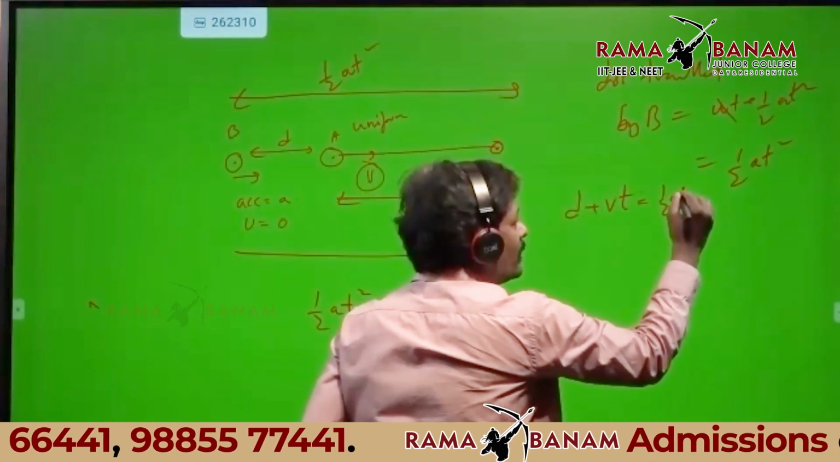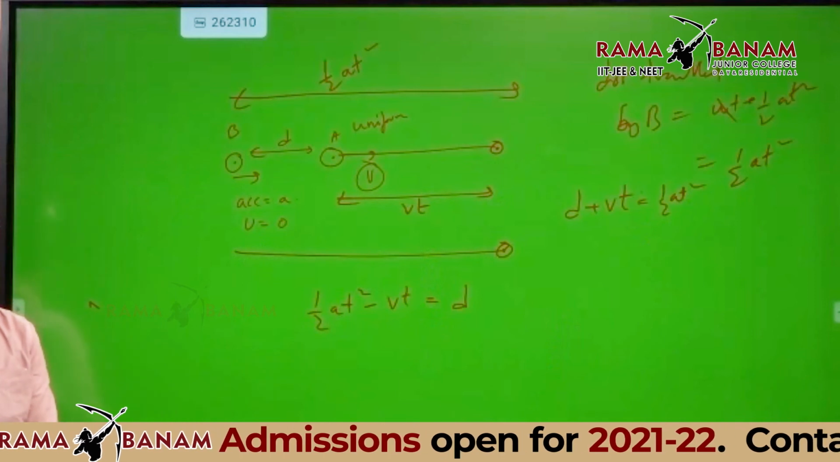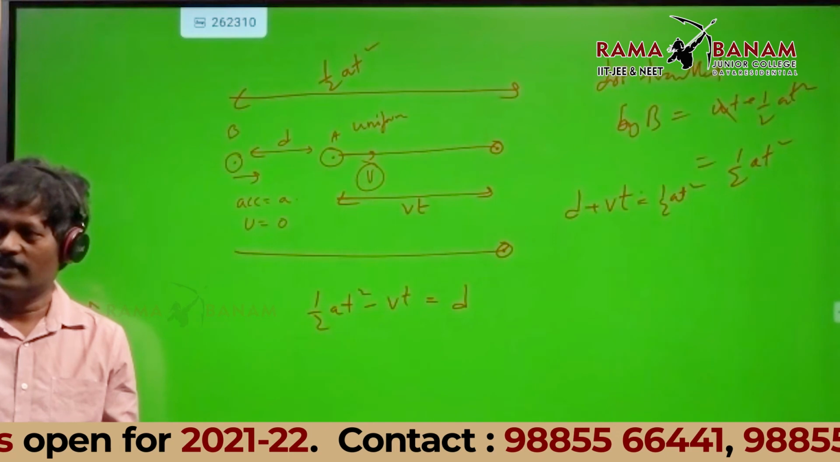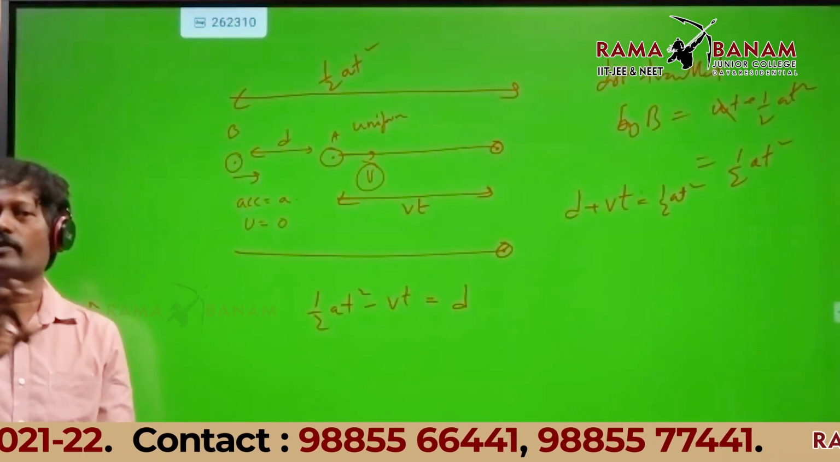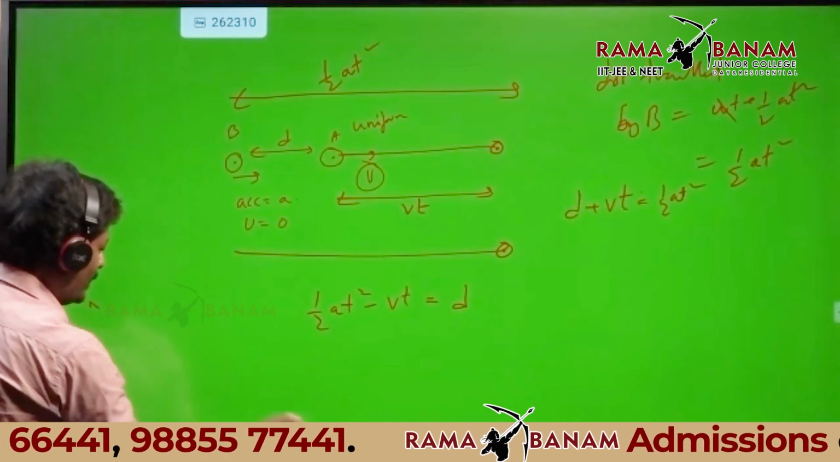Are these two equations the same? D is equal to half AT square minus VT. That is what you said, and it is correct. Very good. In the offline class, you are going to get a gift. I'll note your name. Very good. Now come back here.